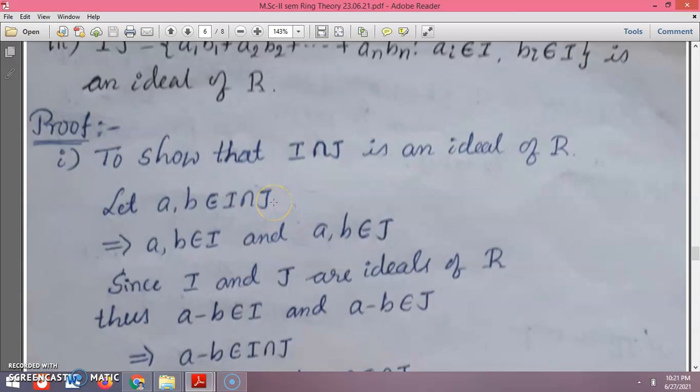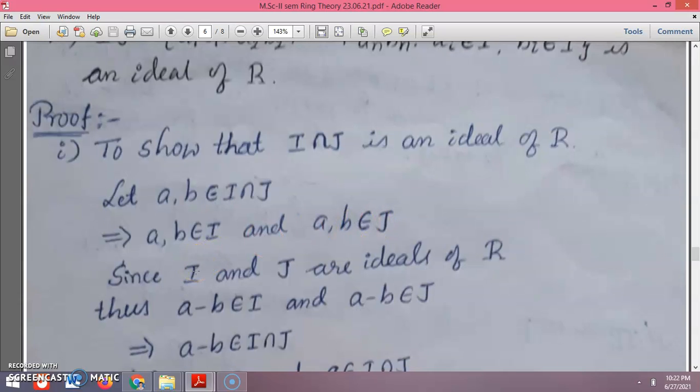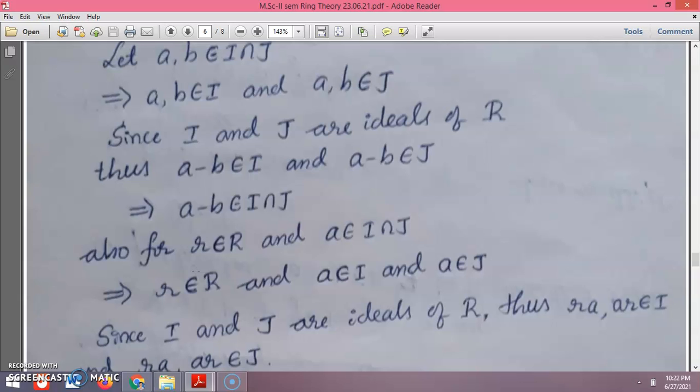First, we need to show that I intersection J is an ideal of R. Let us take two elements, A and B, in the intersection of I and J. This implies A and B belong to I as well as J. Since I and J are ideals of R, I need to prove the first condition of ideal, closure under subtraction: A minus B belongs to I. Also, J is closed under addition.